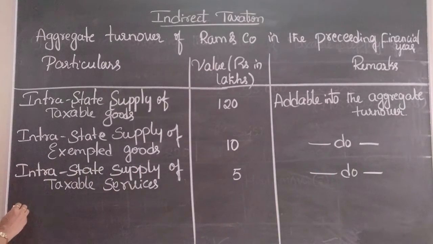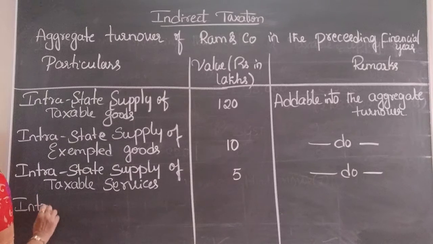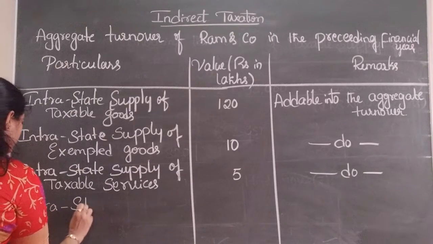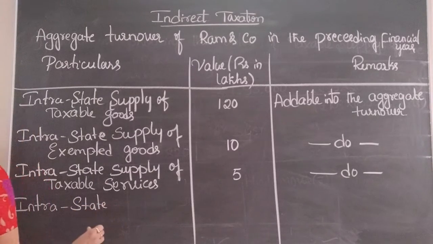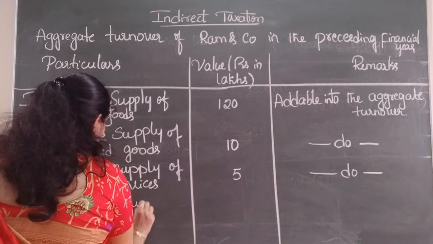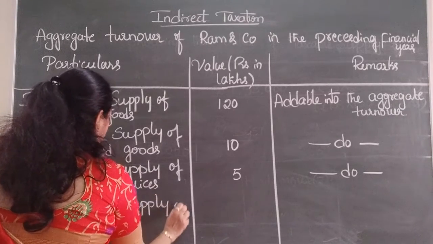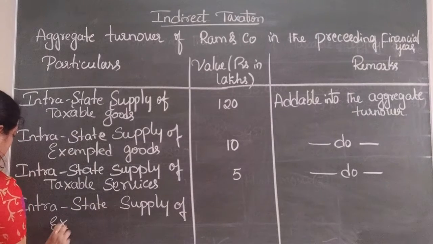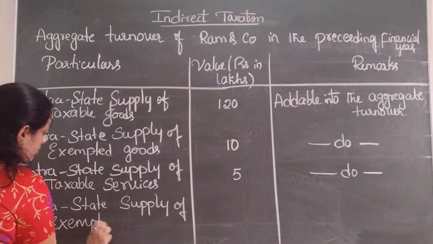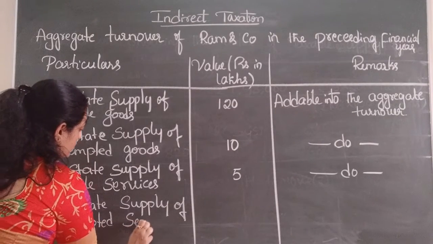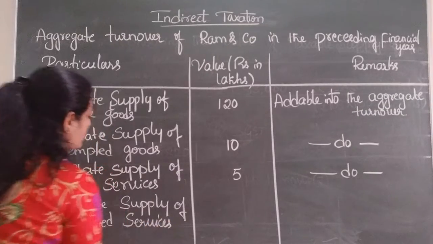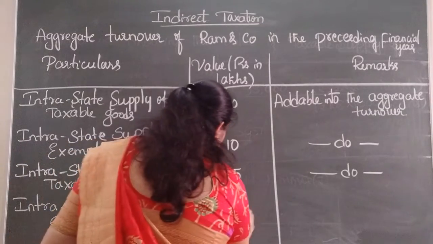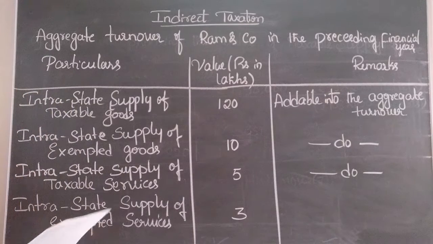So, intrastate supply of exempted services, that is 3, we are not considering.